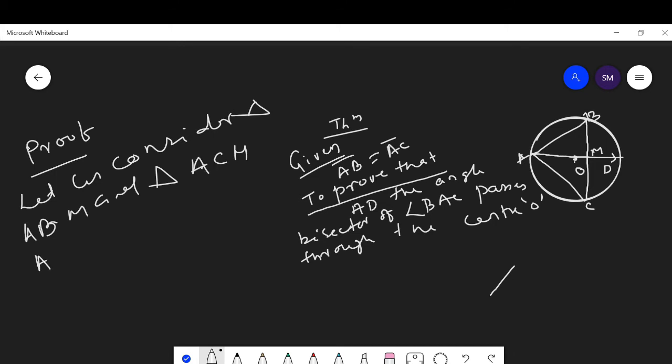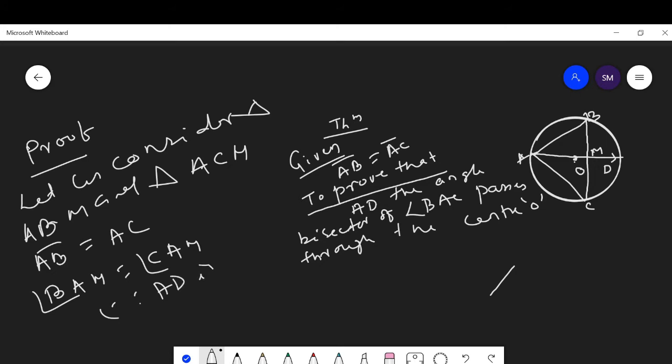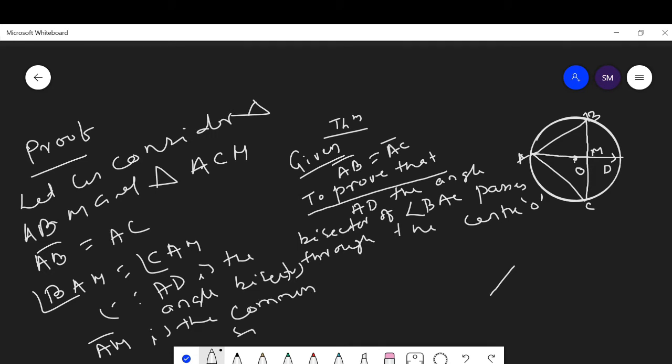Here the given condition is AB is equal to AC and AD is the angle bisector, which implies that angle BAM is equal to angle CAM, since AD is the angle bisector. And AM is the common side of the two triangles.